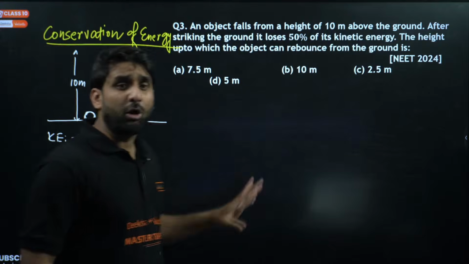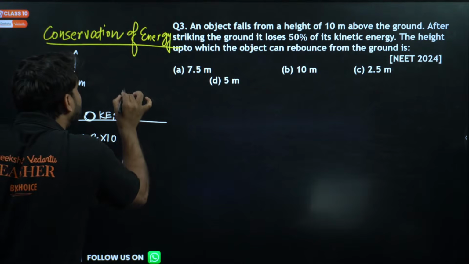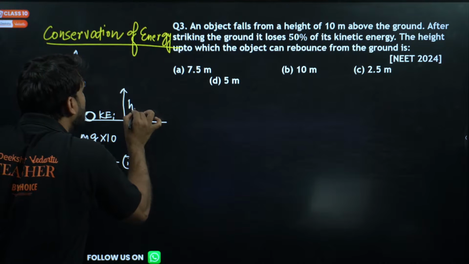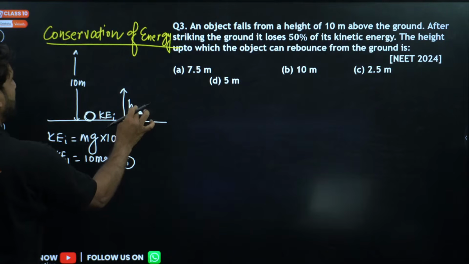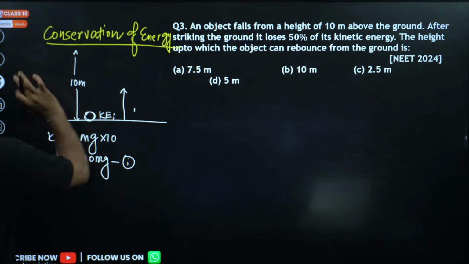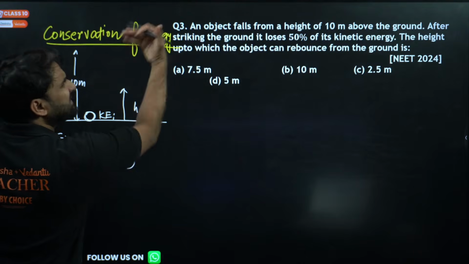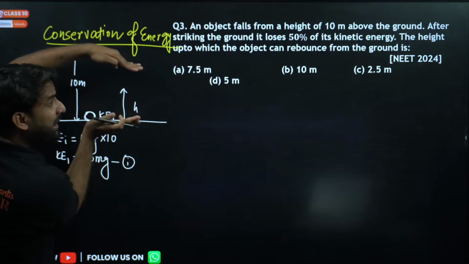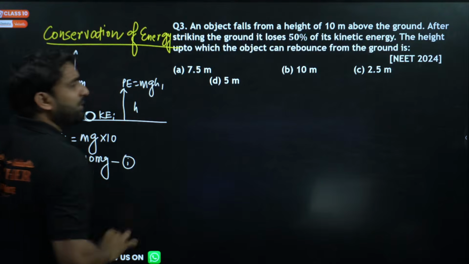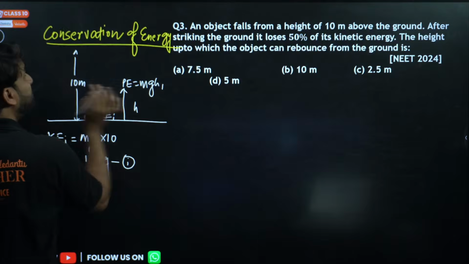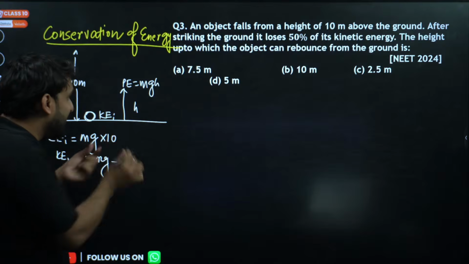Now as the ball strikes the ground, 50% of the kinetic energy is lost, and the ball will bounce back, and we don't know the height. So let's imagine the height is a small h. After striking the ground, the ball bounced back with some height h. The potential energy the ball will have at this point is mgh, and this potential energy is provided by the kinetic energy at the ground.